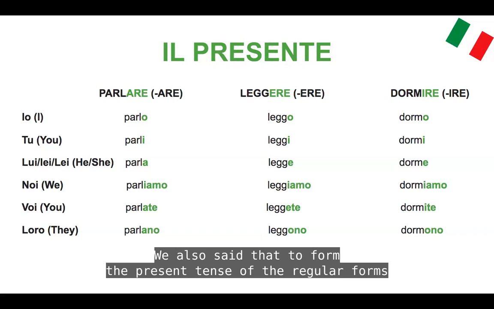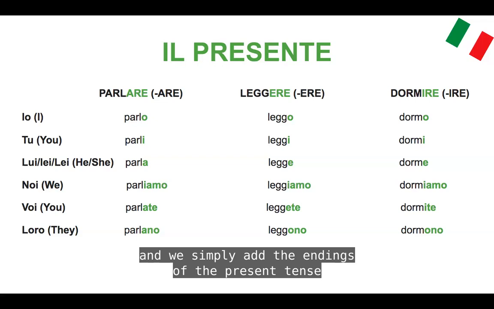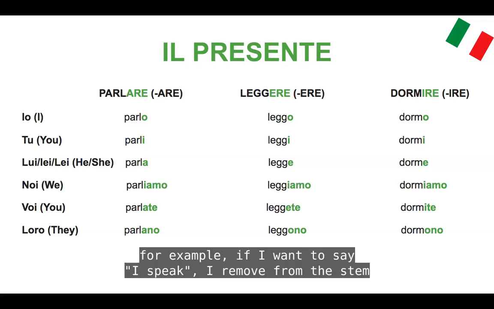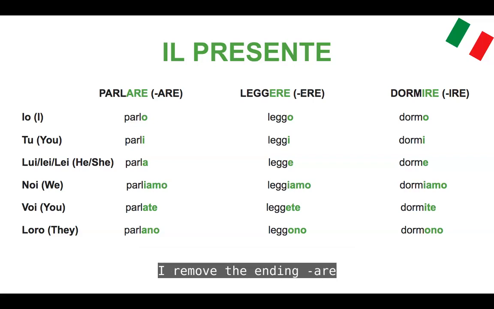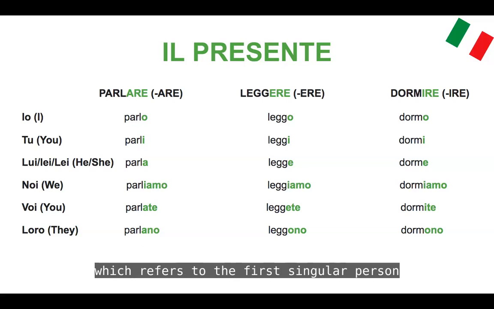We also said that to form the present tense of the regular forms, we simply remove the endings -are, -ere, -ire from the infinitive, and we simply add the endings of the present tense, like the example shows. And so to form the verb parlare, for example, if I want to say I speak, I remove the ending -are from the stem, and so I have the stem parl-, and then I simply add the ending -o, which refers to the first singular person. And so parlo means I speak.